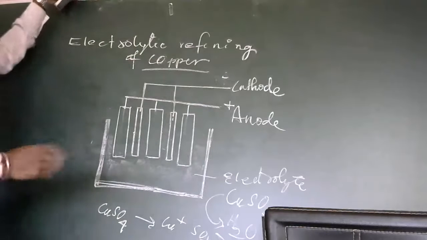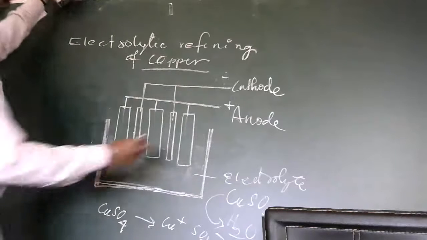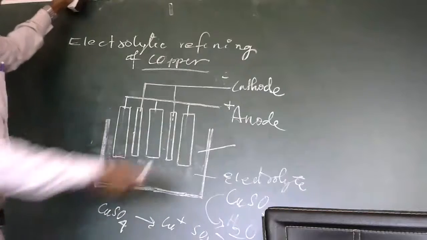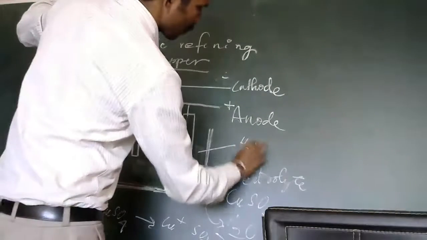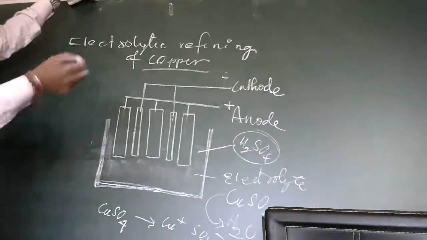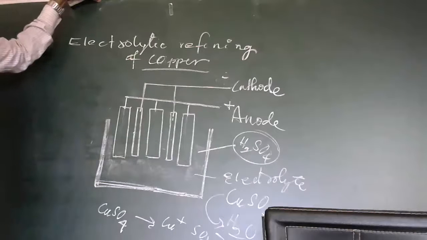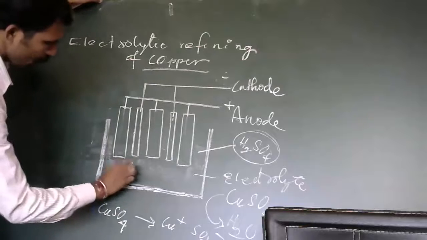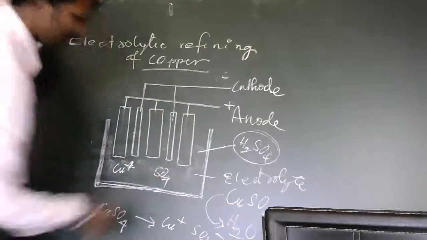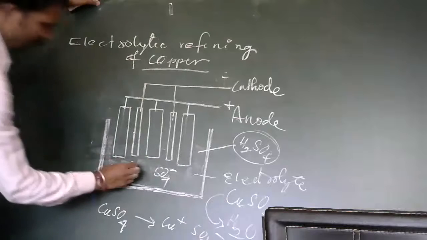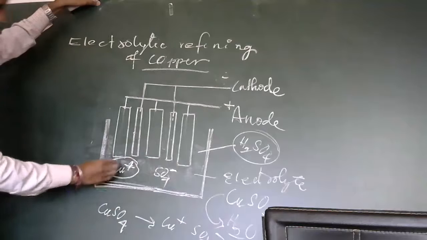To increase the conductivity, we also use H2SO4. A small drop of H2SO4 is added to increase the conductivity. This reaction will happen: Cu2+ and SO4 2- are formed. Concentrate on these ions now.